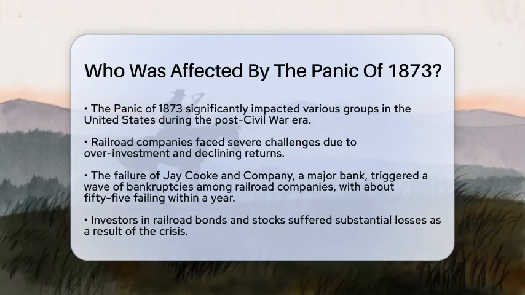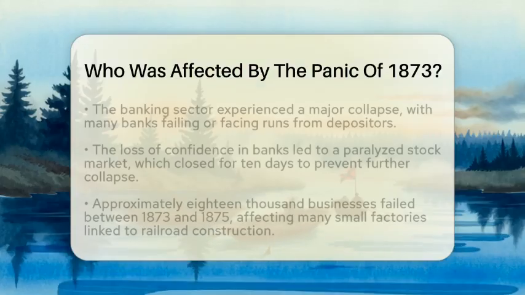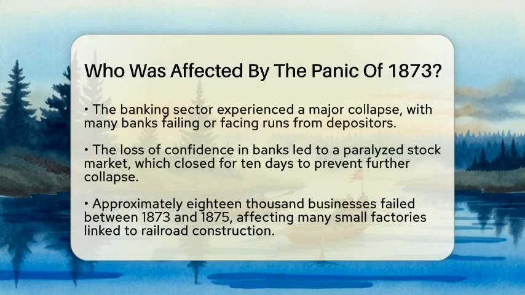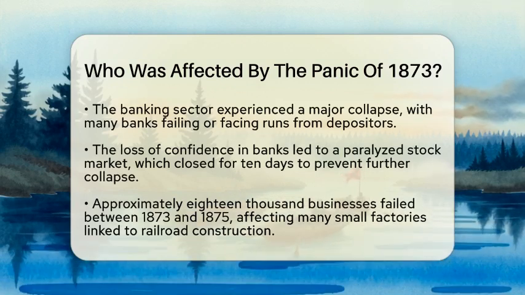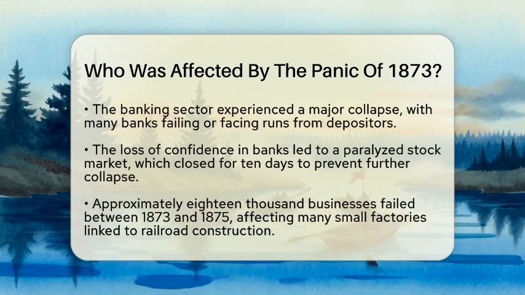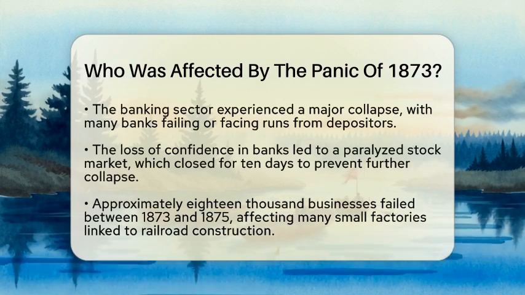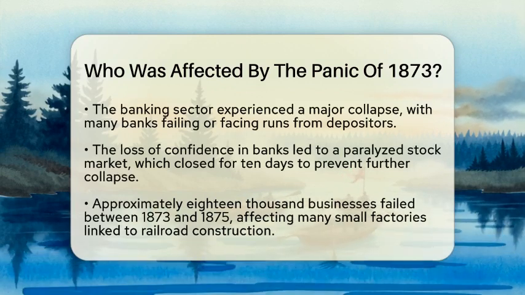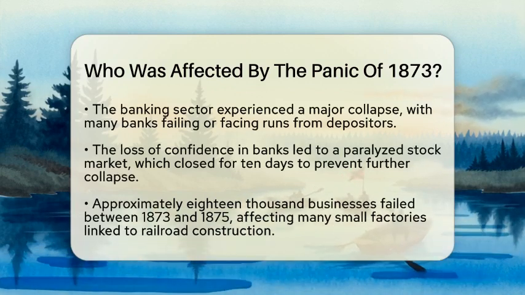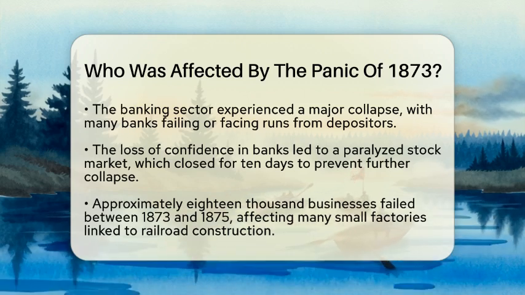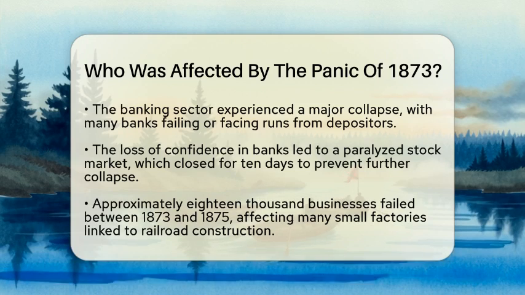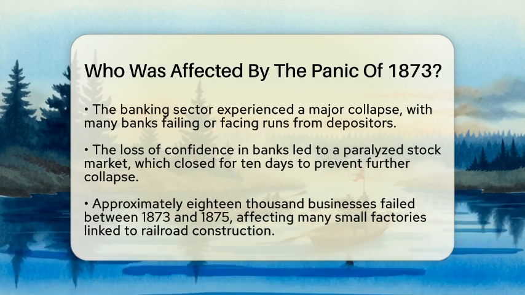Next, the banking sector was hit hard. The collapse of J. Cook's bank caused a chain reaction, leading to many banks failing or facing runs where depositors rushed to withdraw their funds. This loss of confidence in the banking system paralyzed the stock market, which even had to close for 10 days to prevent a total collapse. Many banks defaulted, unable to meet the demands of their depositors, which deepened the crisis further.